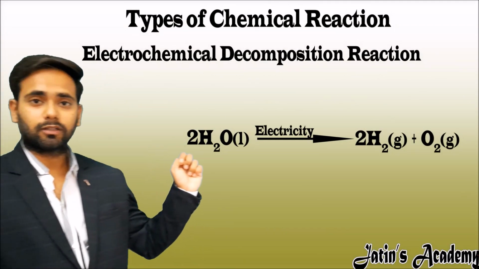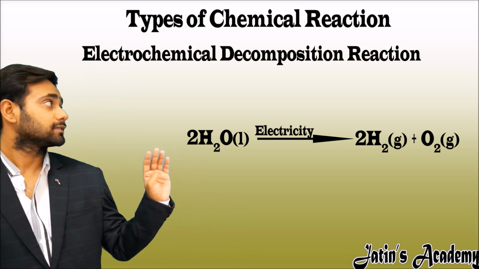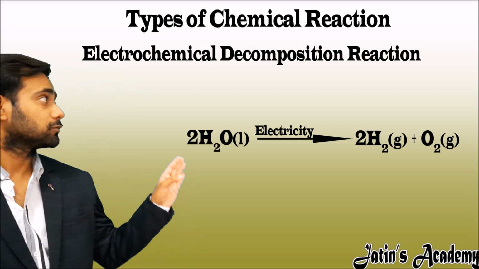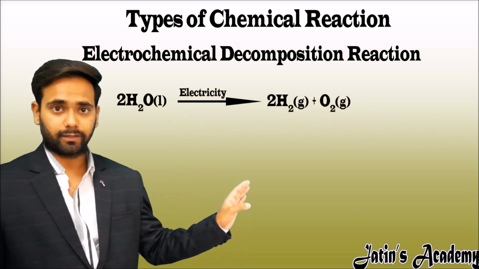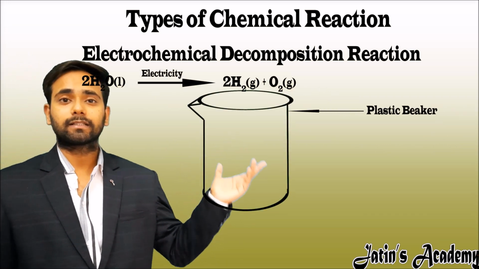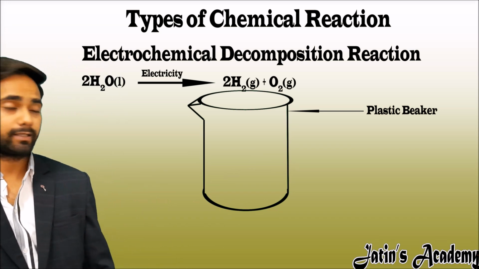Electrolysis of water is not an easy task. The whole process is done in an apparatus. So firstly we have to know the apparatus and each thing attached in the apparatus. Here there is a plastic beaker. Why do we take the plastic beaker? Because it is easy to make holes in the plastic beaker.